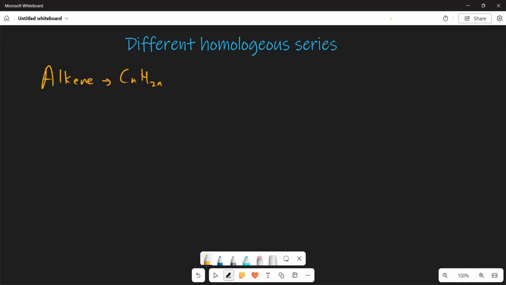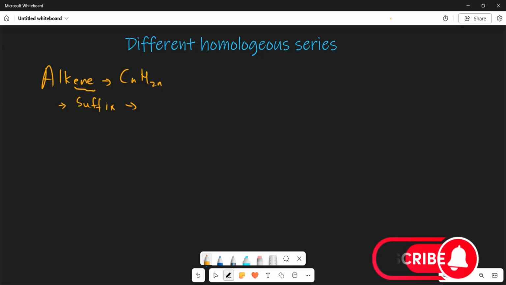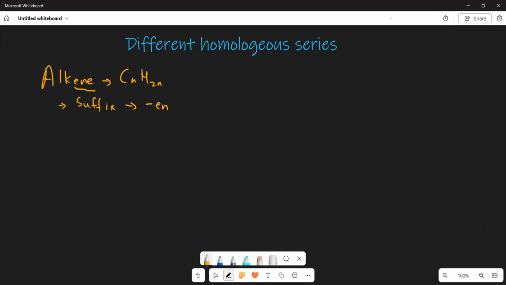What else do you need to know about these alkenes is that they have a suffix, and the suffix of this particular one is going to be -ene. So that is going to be your alkene suffix.